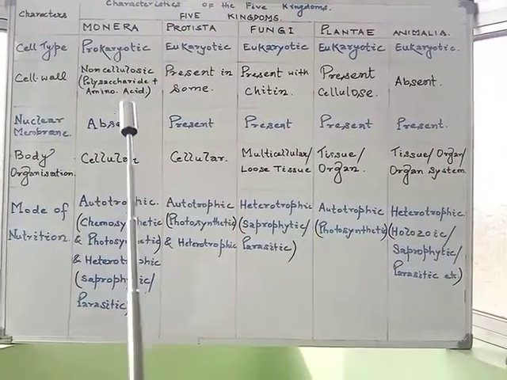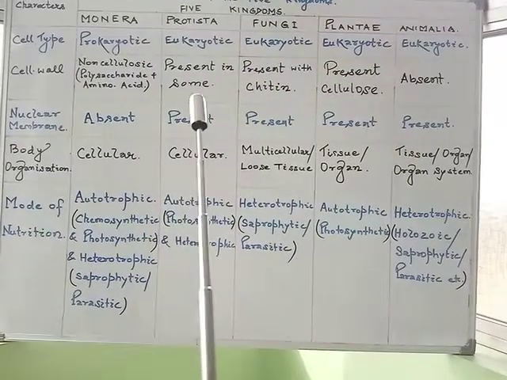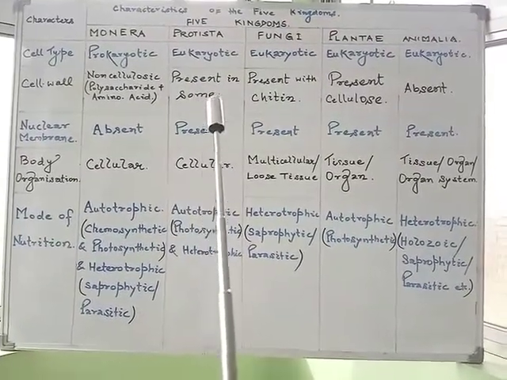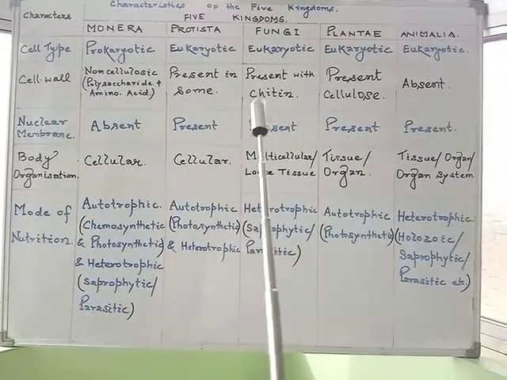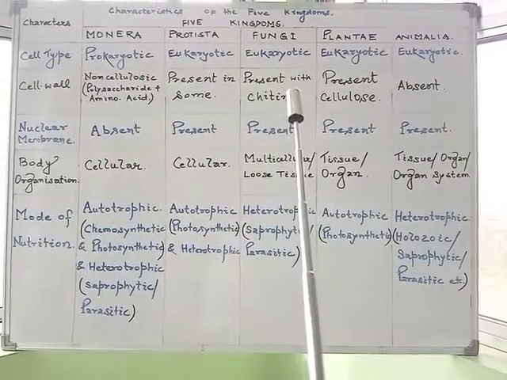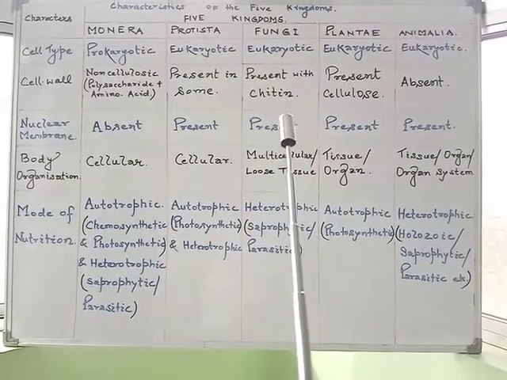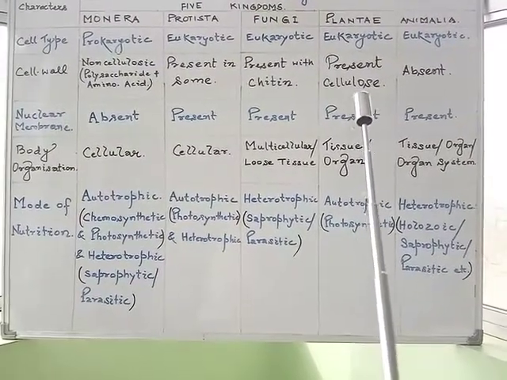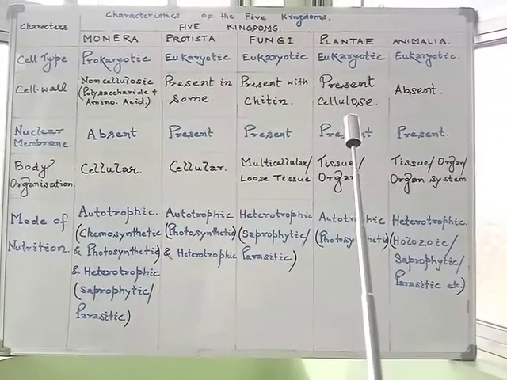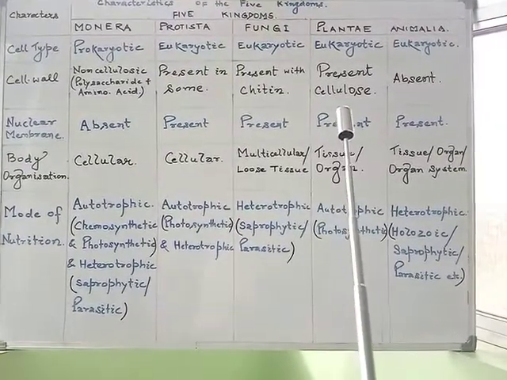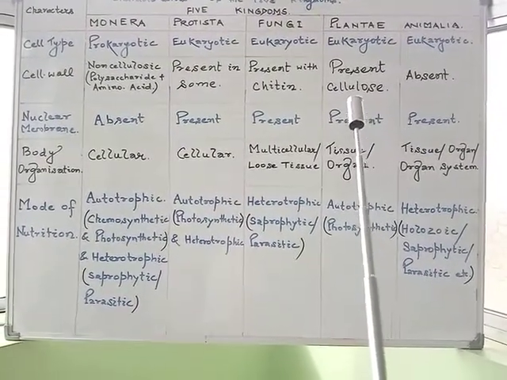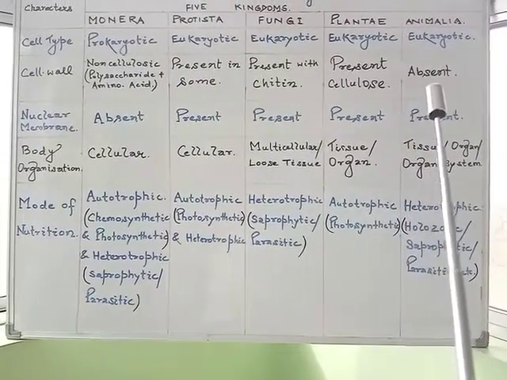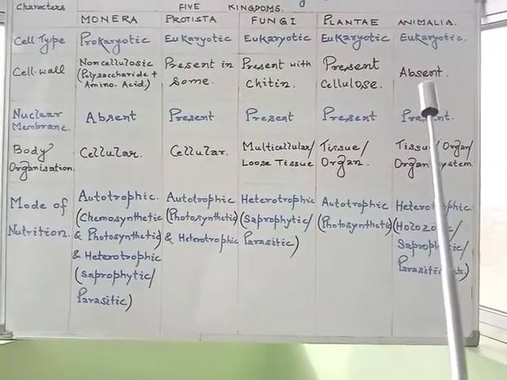In protistans, the cell wall is present in some cases, whereas in fungi it is present in the form of chitin. In plantae, it is cellulosic, a complex type of carbohydrate surrounding the outer layer of the plasma membrane. In animalia, cell walls are absent.